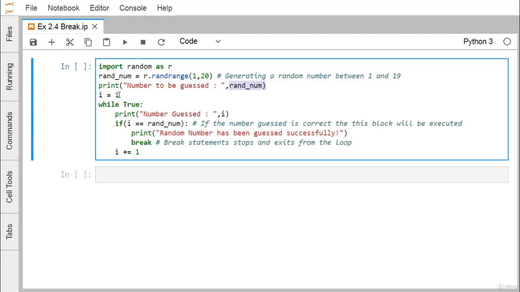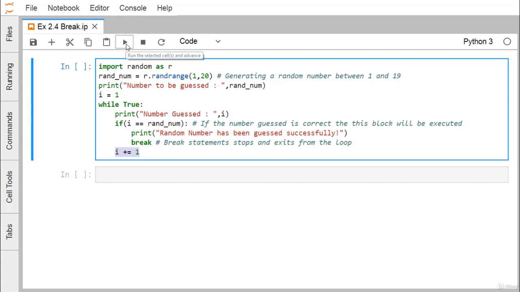I is equal to 1, while True. That means we are falling into an infinite loop. Print number guessed I, so the value of I will get printed. At first it will print 1. Then, if I is equal to the random number, in that case we print this statement and break. The break statement stops the loop and exits from it. Otherwise, the value of I will get increased by 1 and prepare itself for the next iteration.